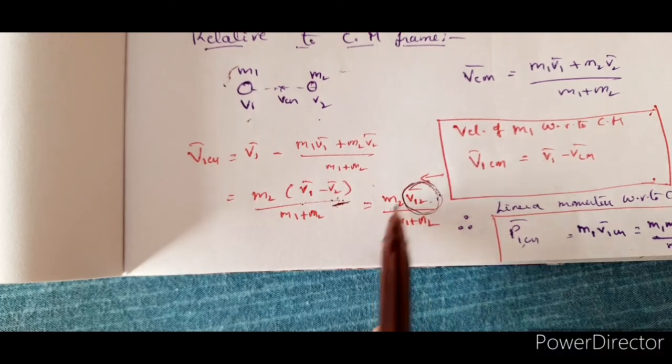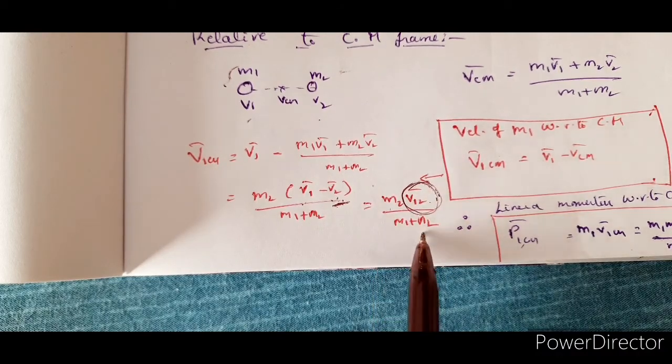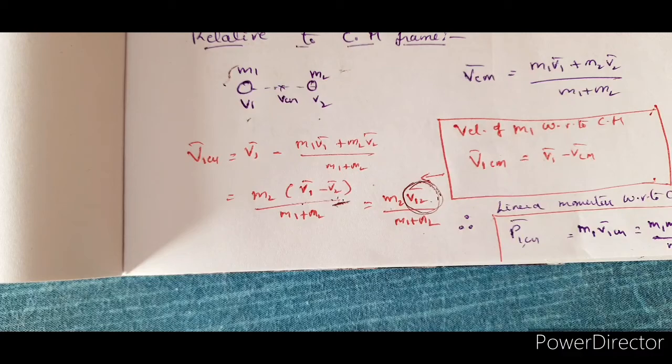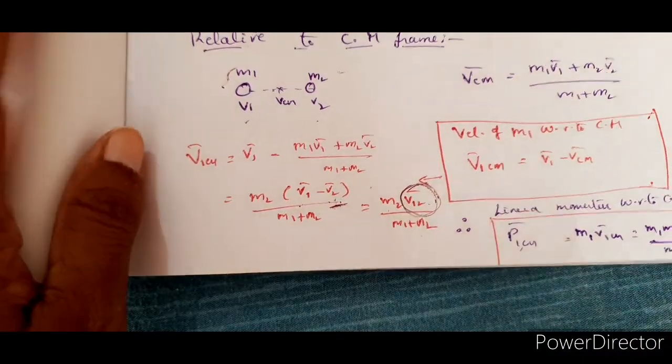That is m2 into v12 bar by (m1 plus m2). Beautiful concept really. We started to determine the velocity of the first particle with respect to the center of mass, and we got the result in terms of the velocity of the first particle with respect to the second particle. When you start applying this, you will come to know the beauty of the concept.